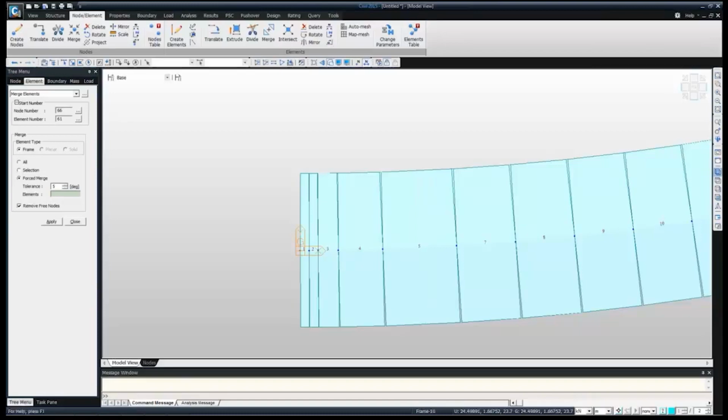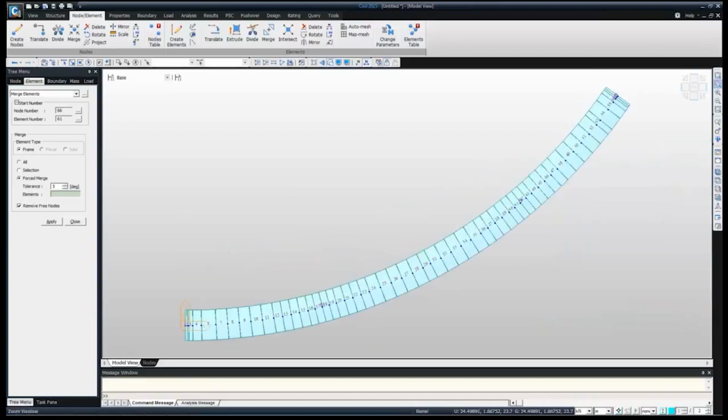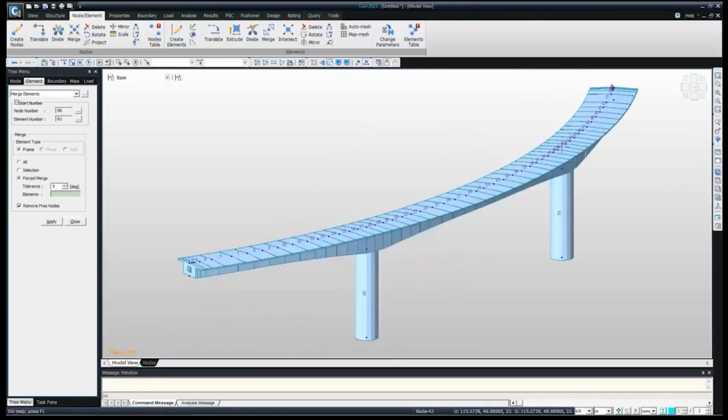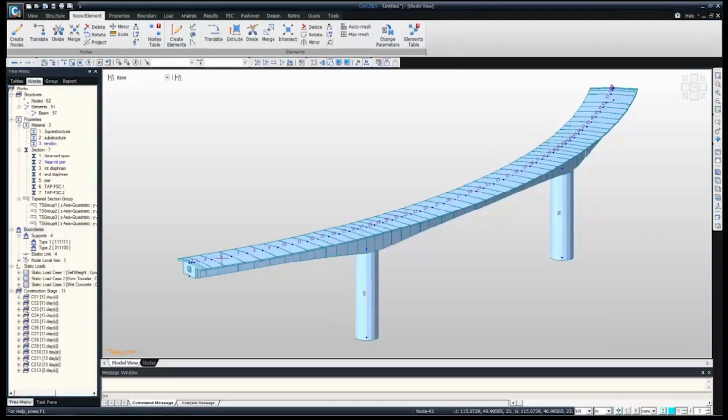So in the same way we're going to do it. So 53, 54, we're just going to merge it. So this section has been merged. Like this, we can do modifications at the end. We have to give the inputs suiting our modification, as per the wizard. So now our model has been done.